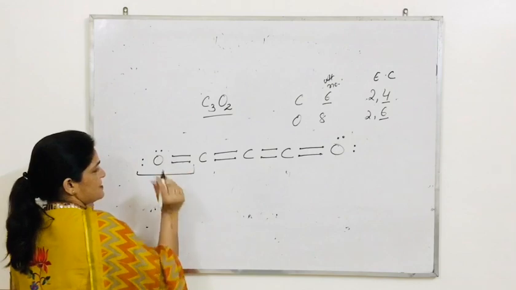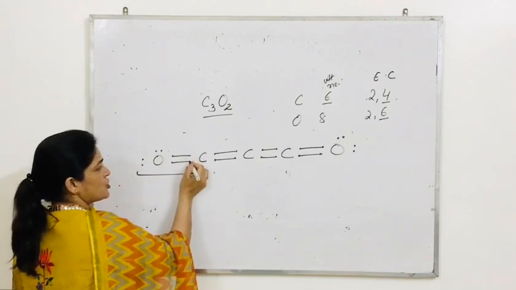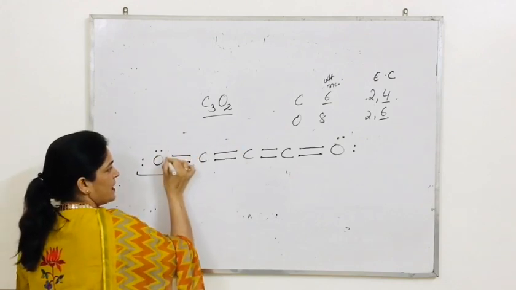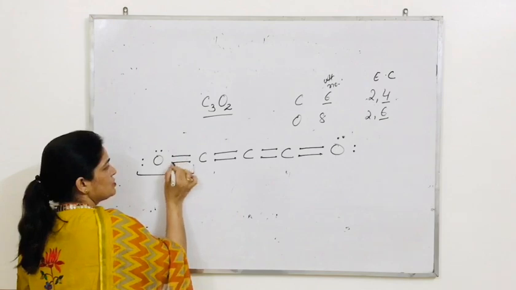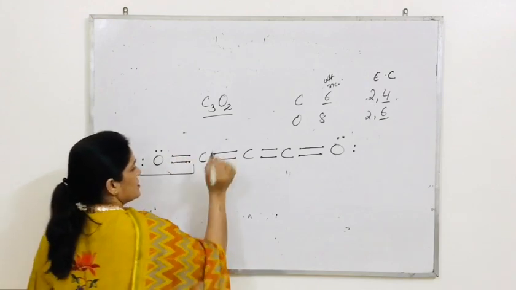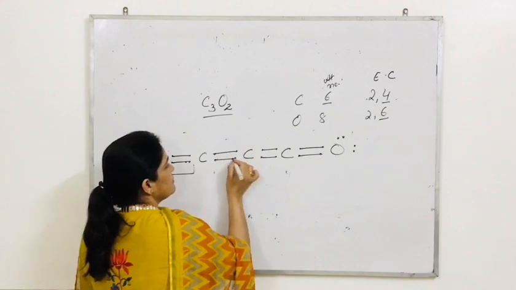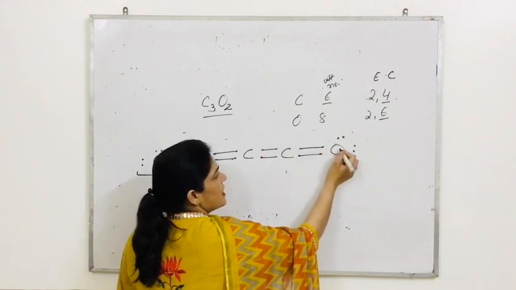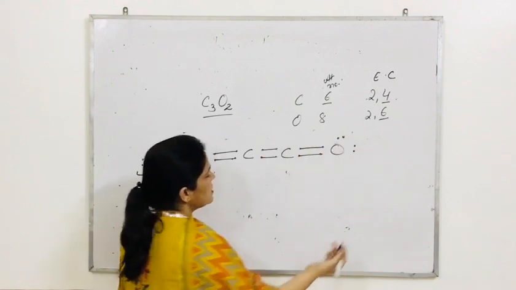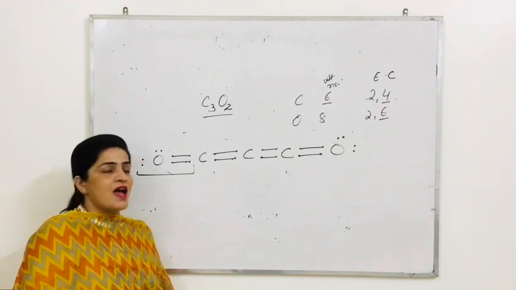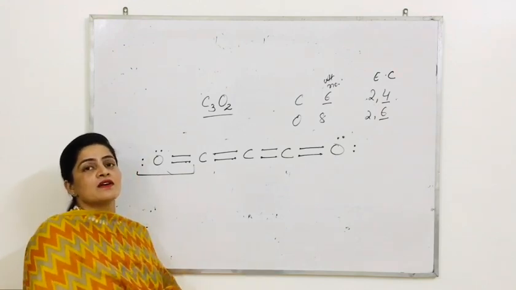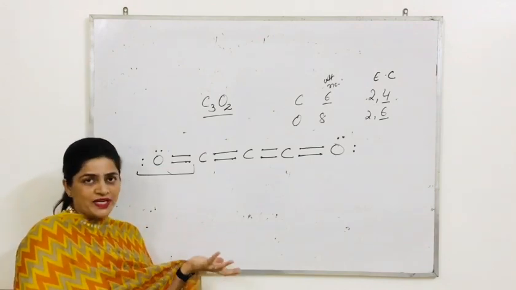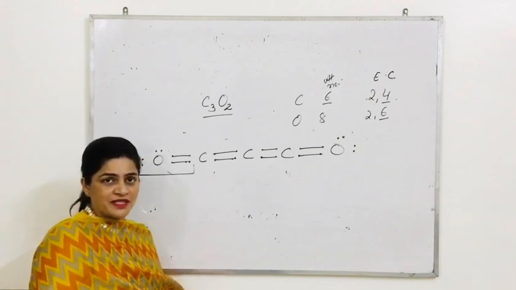1, 2, 3, 4, 5, 6 electrons of oxygen, and these 2 are shared: 8 around this oxygen. 8 around this carbon. 8 around this carbon. Around this carbon 8, and around this oxygen 8. So in this way the octet of each and every atom is completed, and in the formation of this substance we have used only valence electrons. So this is the covalent structure of carbon suboxide.